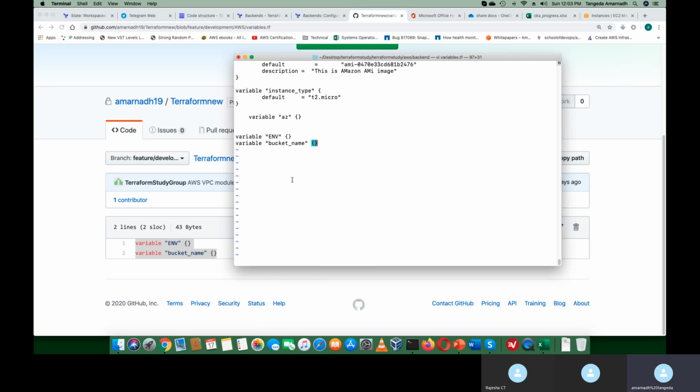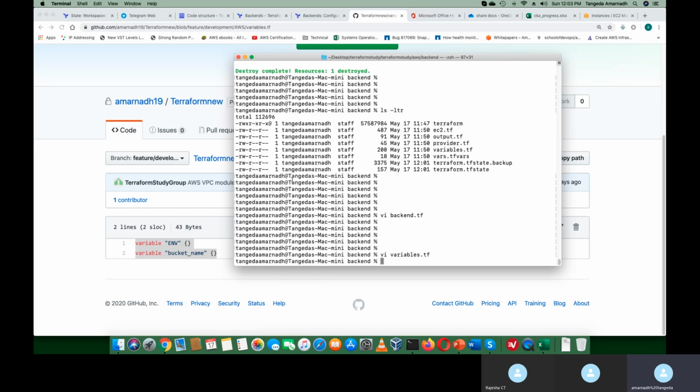If you notice, the variables are empty here because I'm passing the variable set at runtime.